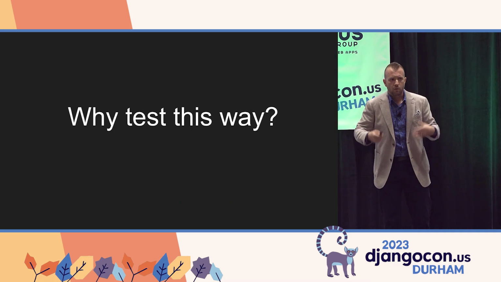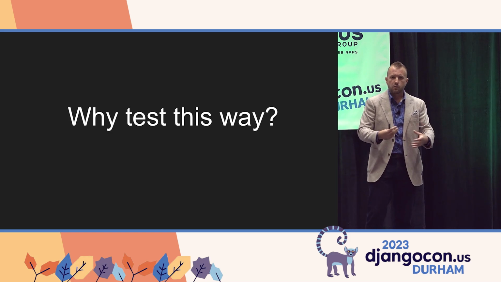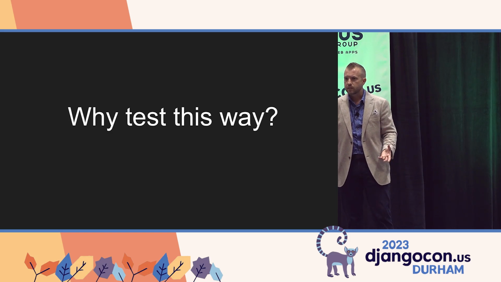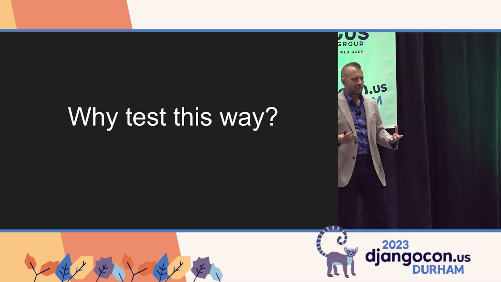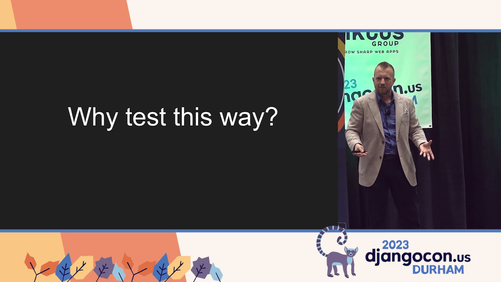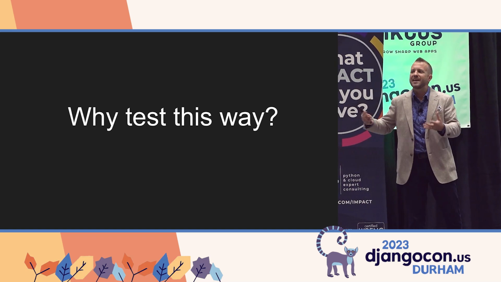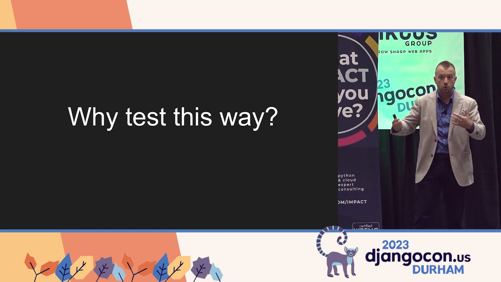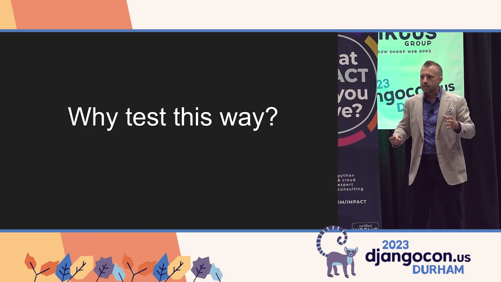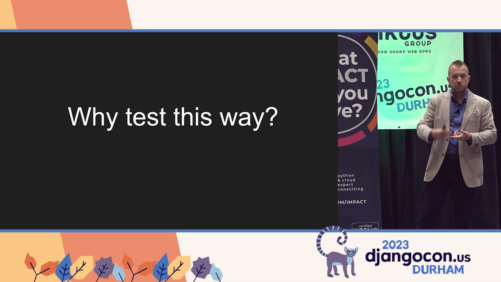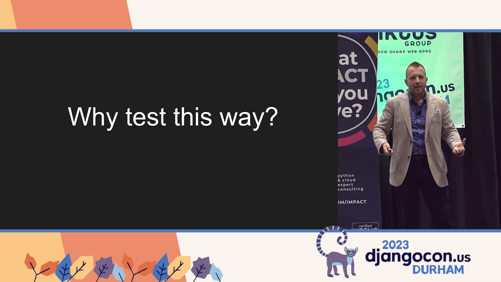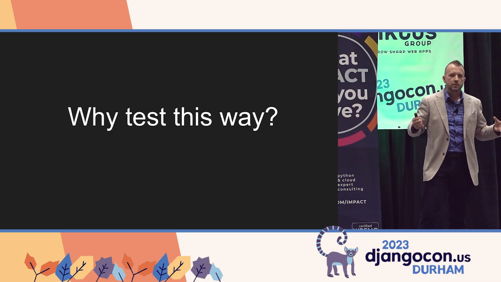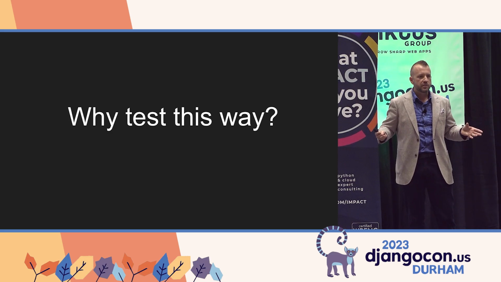So why test this way? Why not test the get amortization schedule function directly? Well, in our world, it's really an implementation detail. It's kind of like a private method, right? This isn't an SDK that we're pip installing and users are using, right? It's really an implementation detail that could be refactored, it could be moved, it could be outsourced to another library. And by testing in this way, we've created a world in which all those possibilities can exist.